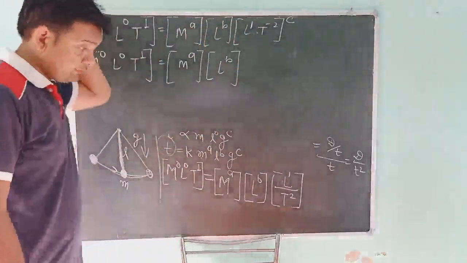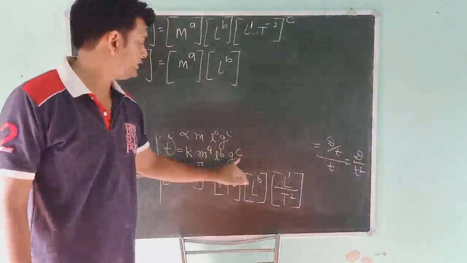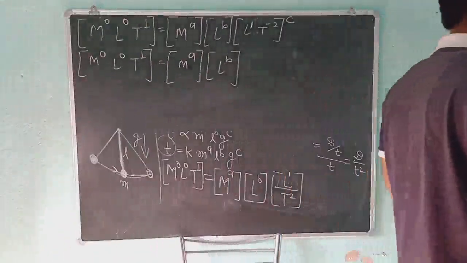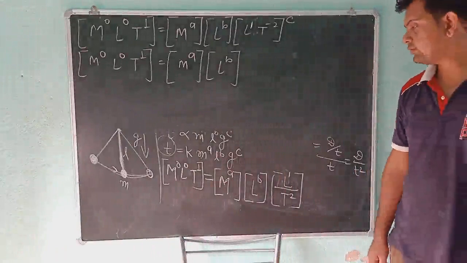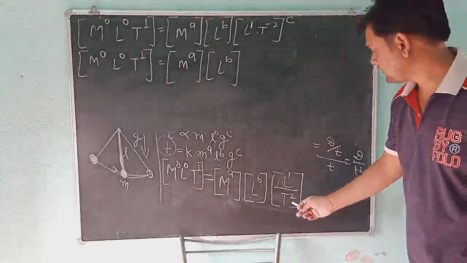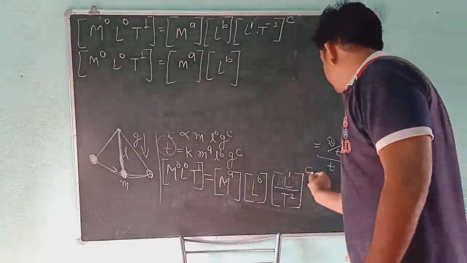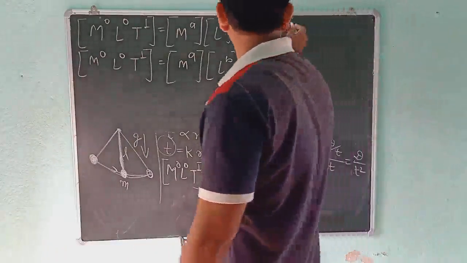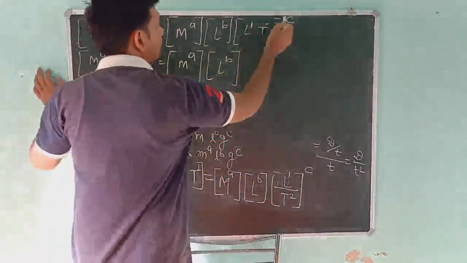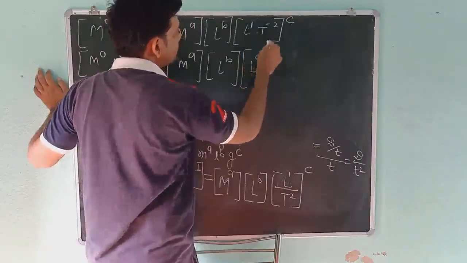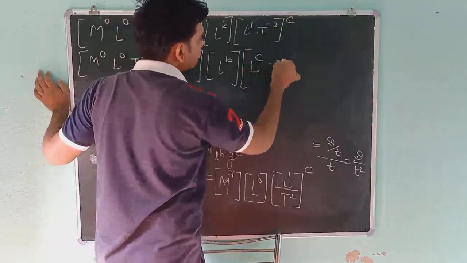Here we leave this power. The power of G is c. What is the G? G is the gravitational acceleration. And the dimension of the acceleration are L1, T minus 2. But we leave the power c, so we will put it here. And here also power c. Okay, multiply it by c into 1, L^c, minus 2 into c, T minus 2c.